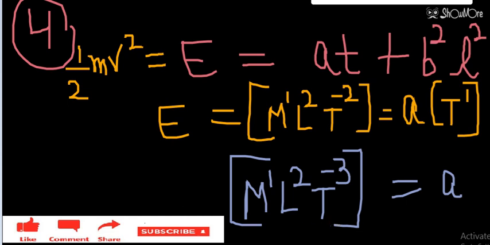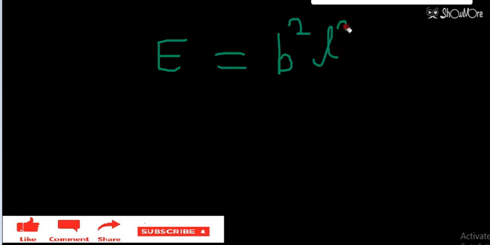Okay, now we have to find the dimensional formula of B. So for finding the dimensional formula for B, energy is equal to B square into L square. Now we know the dimensional formula for energy.